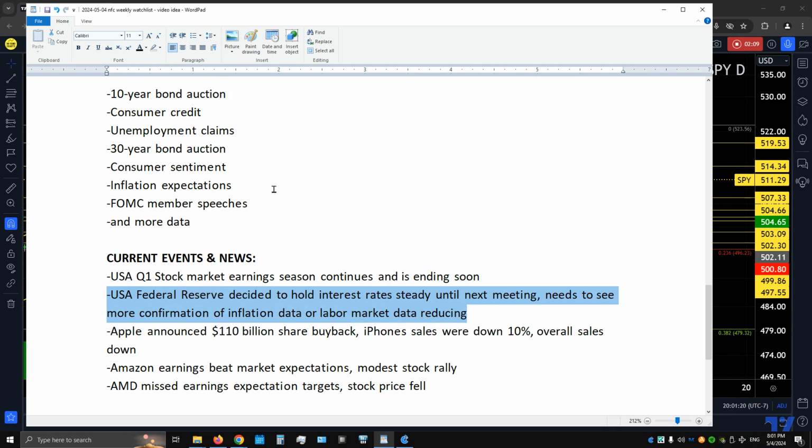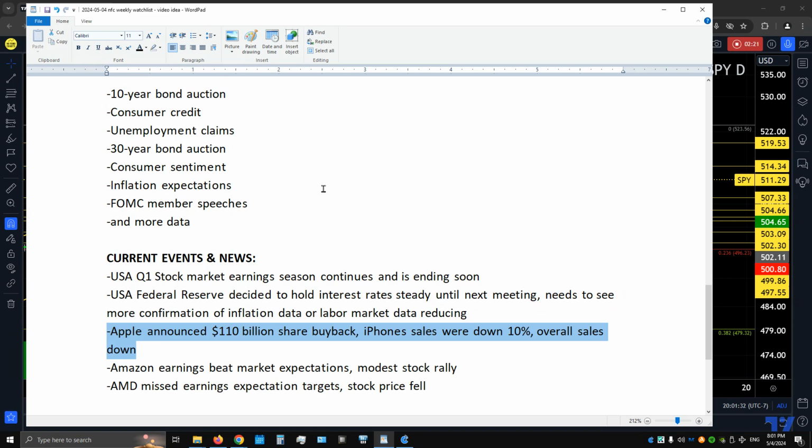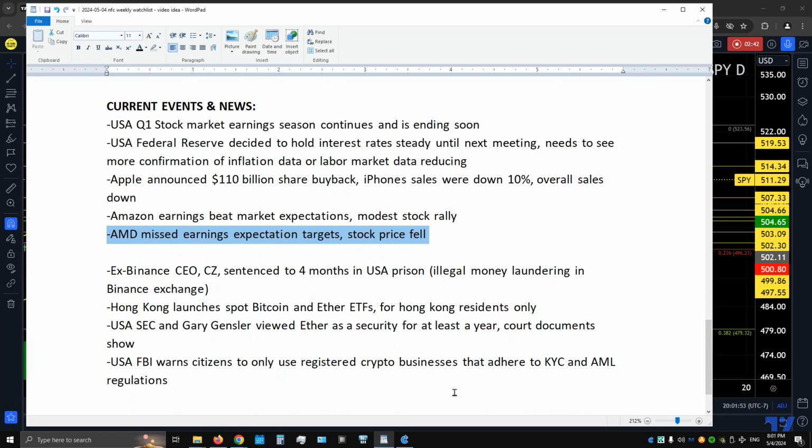The USA Federal Reserve FOMC decided to hold interest rates steady until they see more confirmation of inflation data or labor market data reducing. Apple announced a $110 billion share buyback. Although iPhone sales were down 10%, the stock price still rallied off of that news and the earnings report. Amazon earnings beat market expectations. There was only a modest stock rally. Unfortunately, AMD missed earnings expectation targets and the stock price fell considerably during that time.